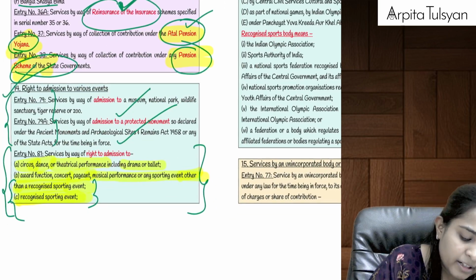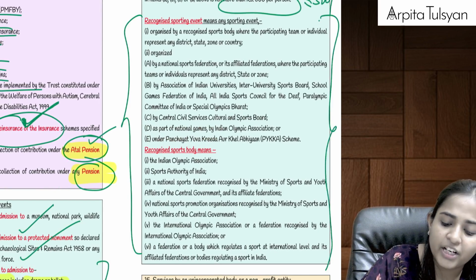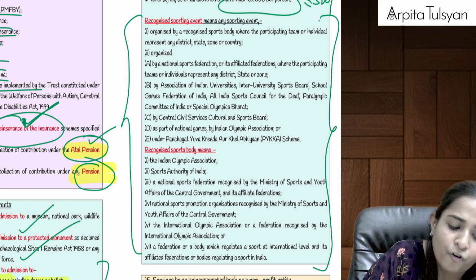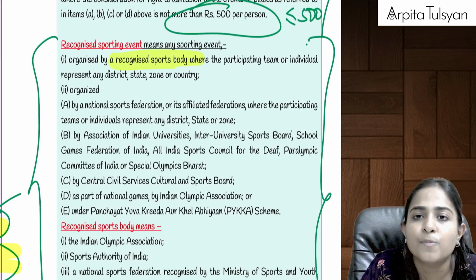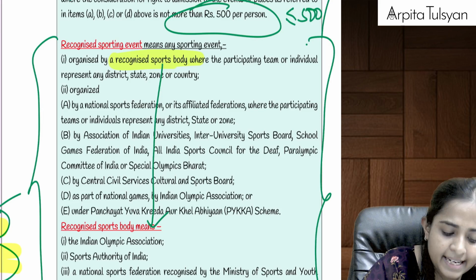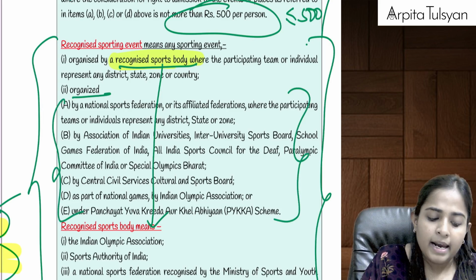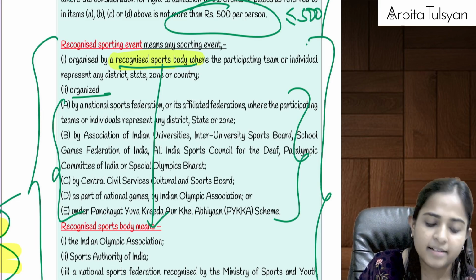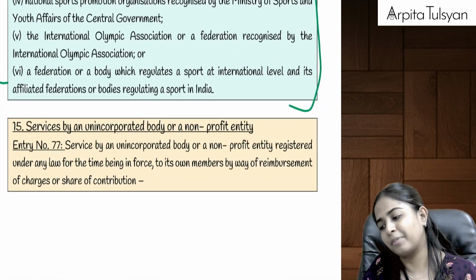Do you recollect here they had given something about a recognized sports event? So here they have just given the meaning of which event will be called a recognized sports event. I'll just give an overview of the same. First of all, a recognized sporting event means any sporting event organized by a recognized sports body. Ma'am, what do you mean by recognized sports body? So that is given here. Any event organized by a recognized sports body, or any event organized by these 5 people, will be considered a recognized sports event. Just read that once, that much will be sufficient.